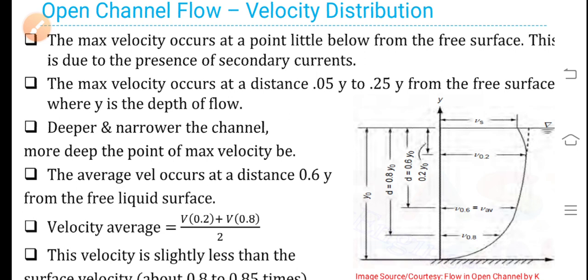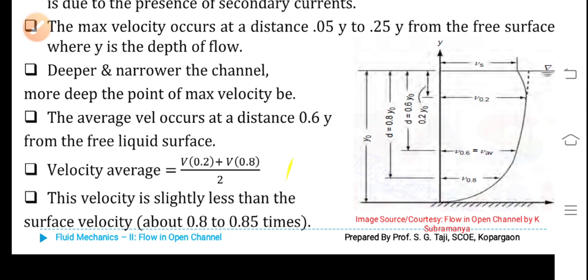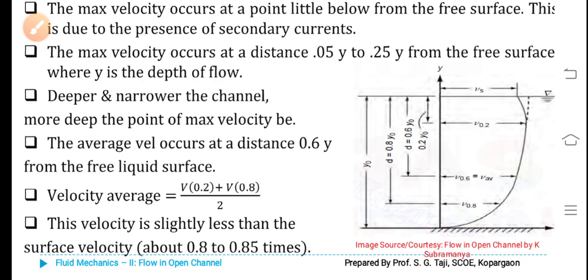The average velocity occurs at a distance 0.6 times the depth of flow from the free liquid surface. Velocity average may be taken equal to (v at 0.2 depth plus v at 0.8 depth) divided by 2. This velocity is slightly less than the surface velocity, that is about 0.8 to 0.85 times the surface velocity.